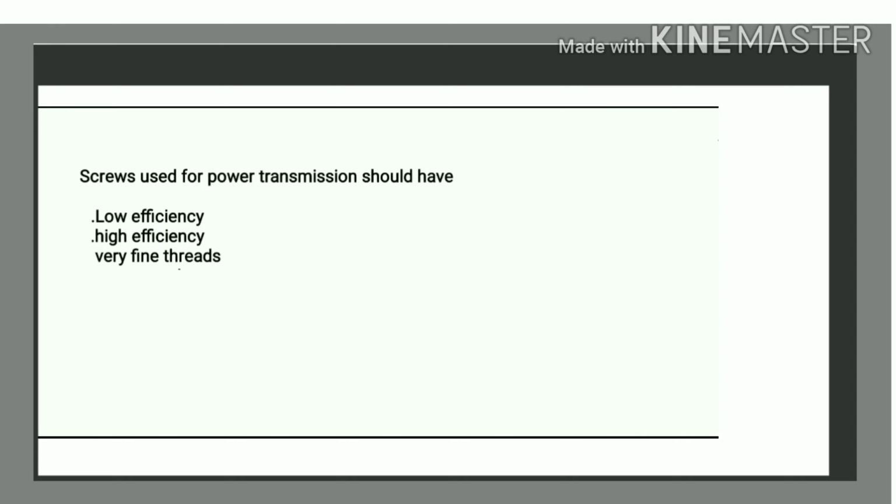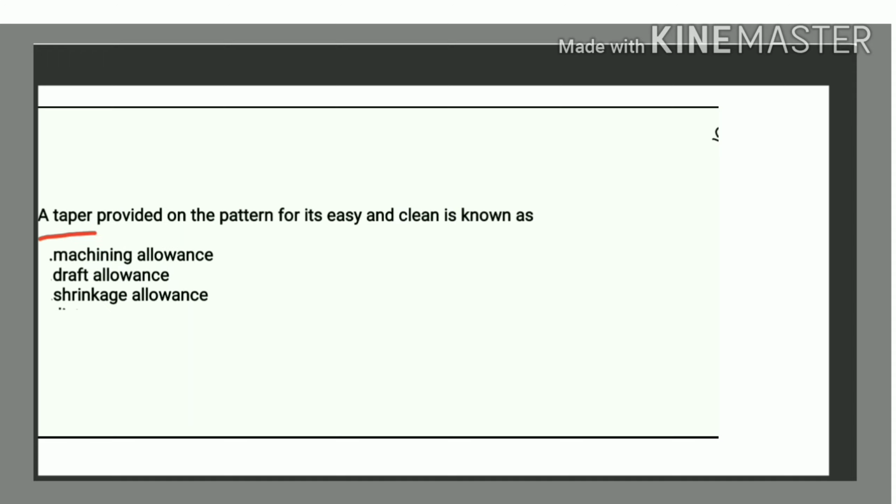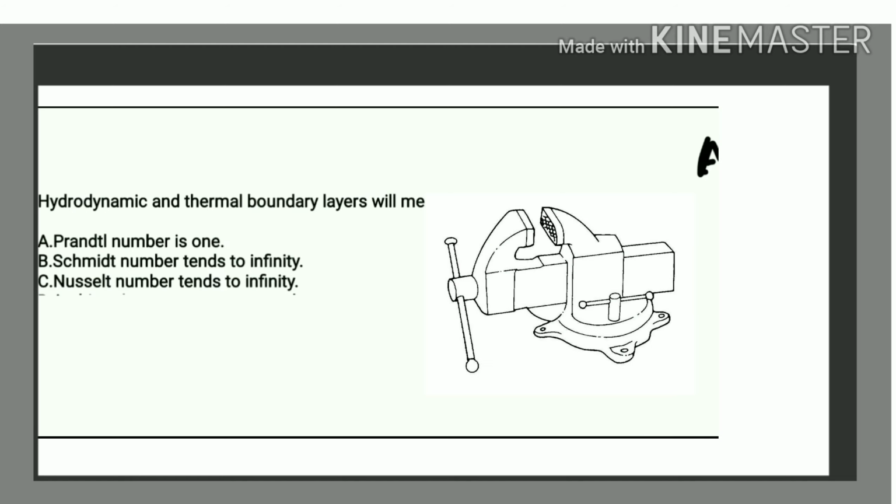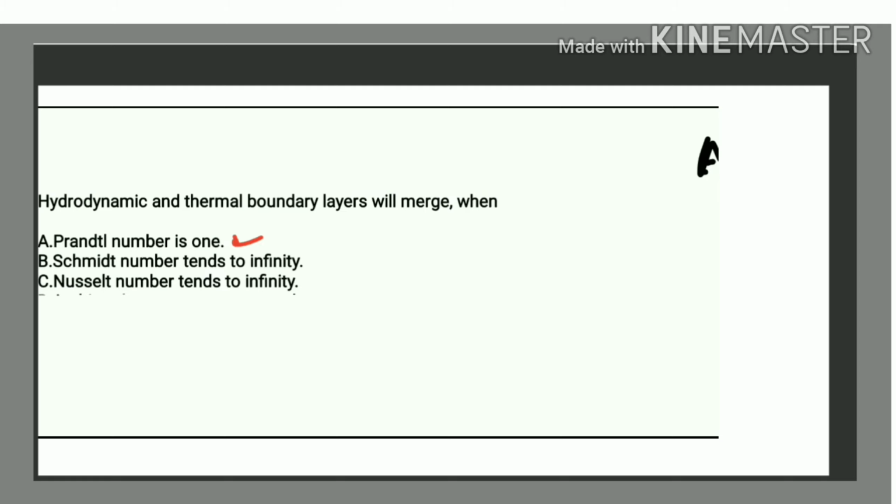Next, screw used for power transmission should be of high efficiency. A taper provided on the pattern for its easy and clean withdrawal is known as draft allowance. The cavitation in a hydraulic machine is mainly due to low pressure. Hydraulic and thermal boundary layer will merge when Prandtl number is 1.